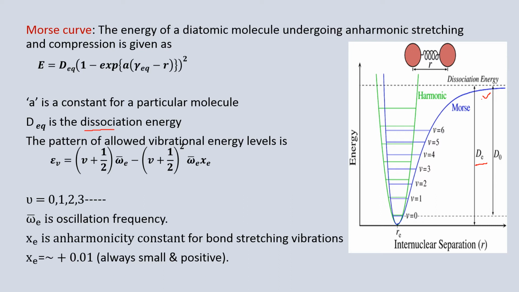The energy of an anharmonic oscillator, E_v, is given by (v plus half) omega_e minus (v plus half) whole squared omega_e x_e, where omega_e is the oscillation frequency of the anharmonic oscillator, and v is the vibrational quantum number, which has values 0, 1, 2, 3 to infinity. x_e is a very small positive value called the anharmonicity constant for bond stretching vibrations.